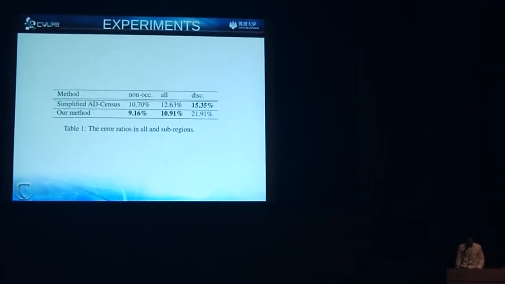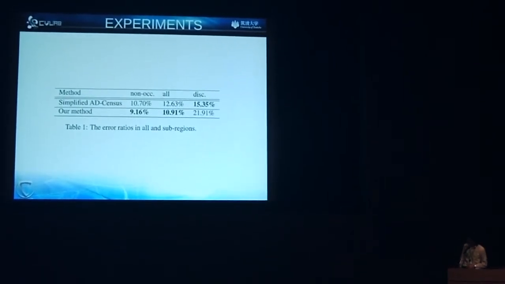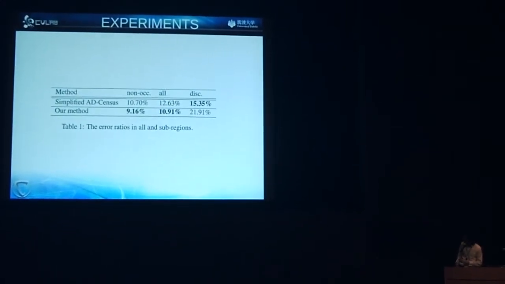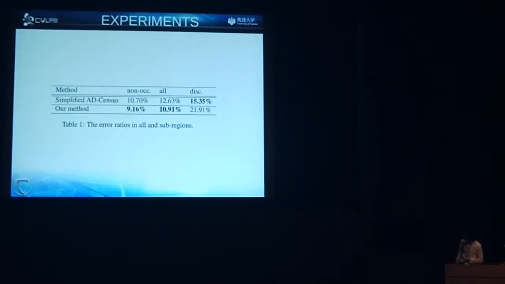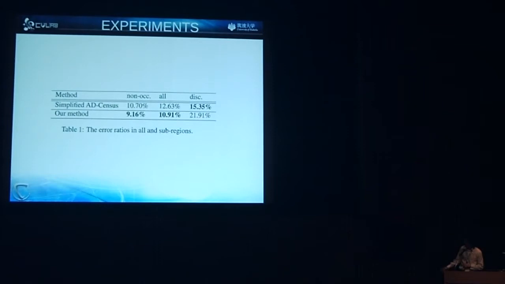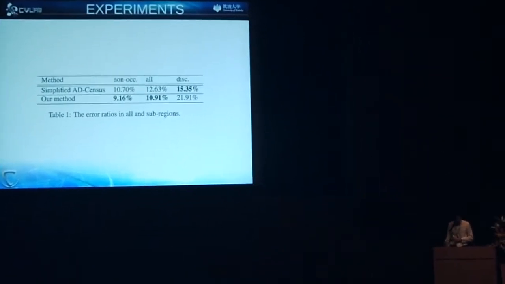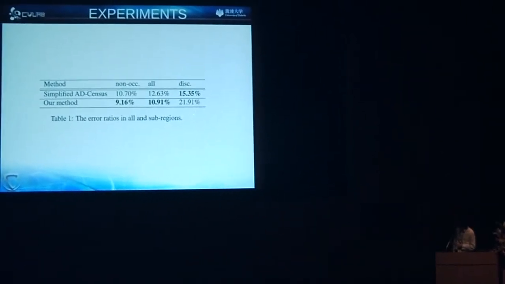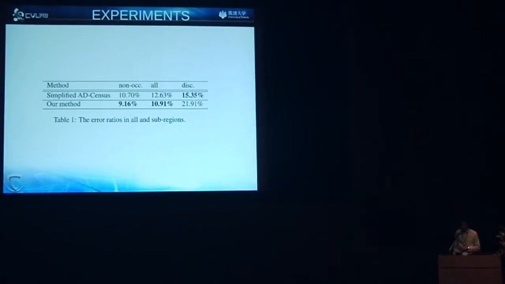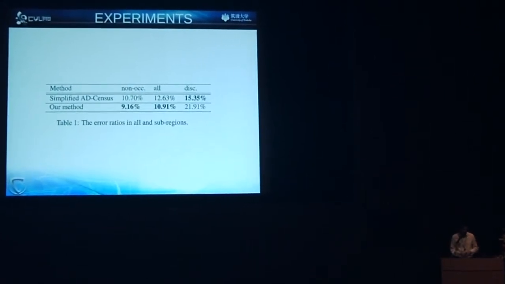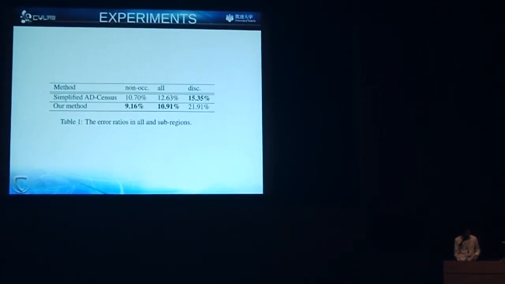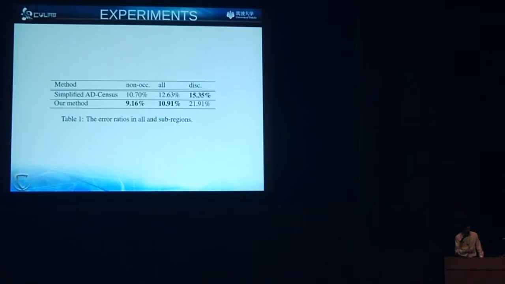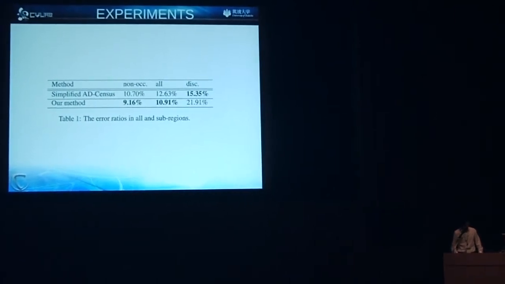So these are the numbers of our best attempt. In non-occluded areas, we get 9.16% of error. In all areas, about 11%. And as I mentioned before, we have a little bit of trouble in areas near depth discontinuities. But again, in the paper, we established a heuristic method to try to improve that in a later step.